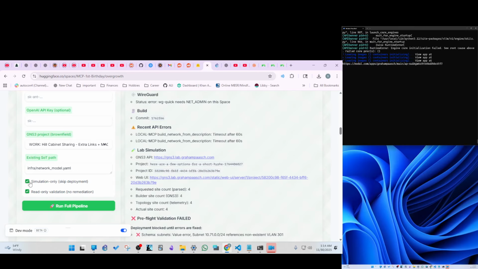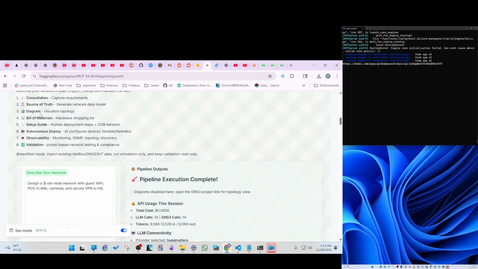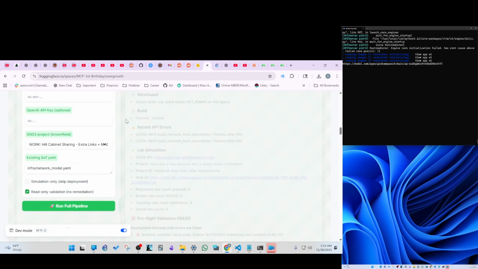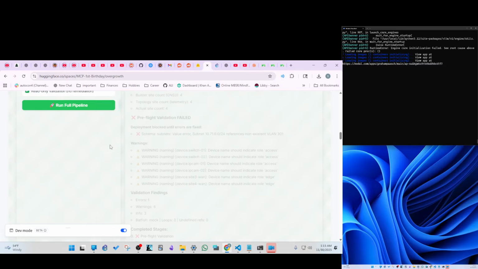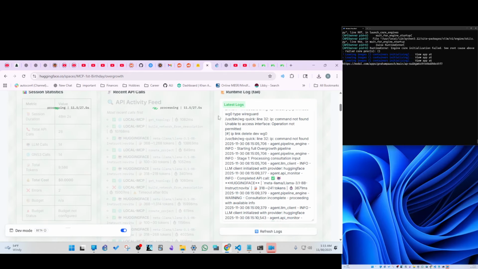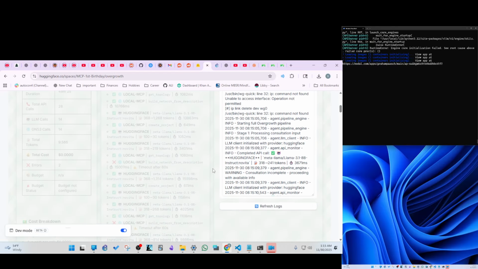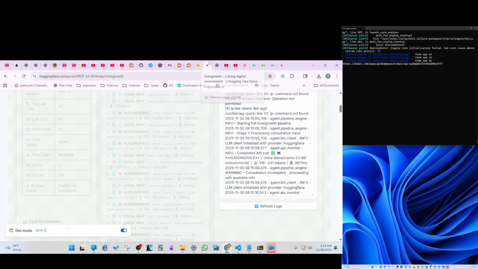You can uncheck this box here, simulation only, and now it goes beyond the step of just giving you the simulation and tries to actually go in and configure everything using best practices, using something like Netmiko, using its own code that does synchronous configuration, so it doesn't have to go one by one, one at a time. It can reach out synchronously. So let's see this work.